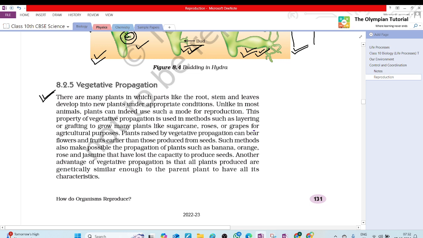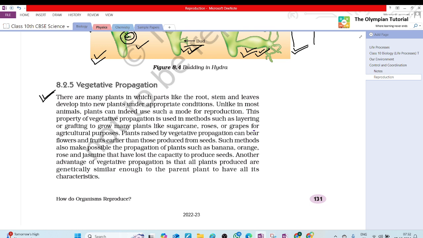There are many plants in which parts like the root, stem, and leaves develop into new plants under appropriate conditions. Unlike in most animals, plants can indeed use such a mode for reproduction. This property of vegetative propagation is used in methods such as layering or grafting to grow many plants like sugarcane, roses, or grapes for agricultural purposes.